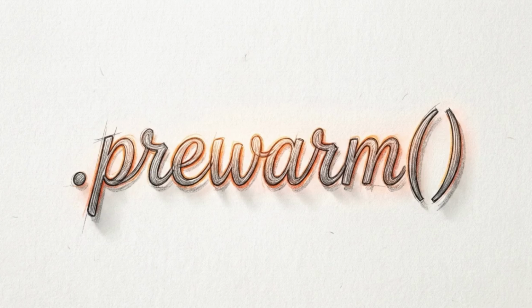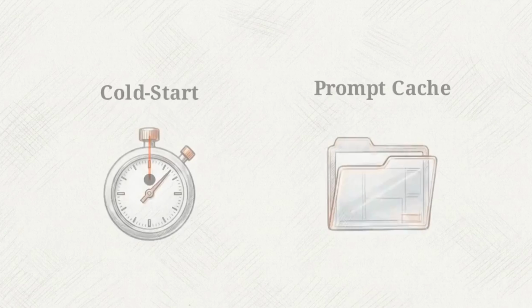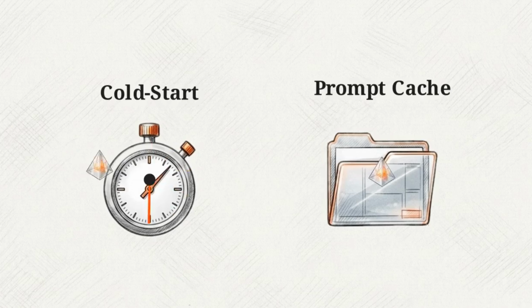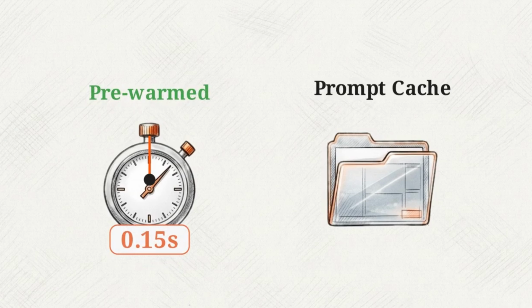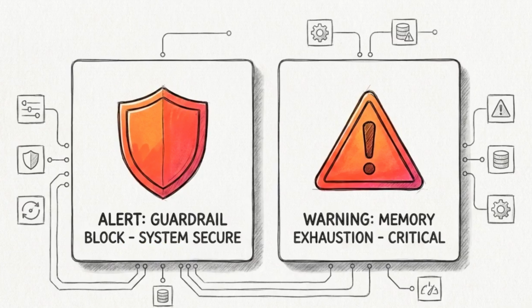To mitigate cold start latency, the framework exposes a pre-warm method. Calling this during idle states proactively loads weights and system instructions into the prompt cache, dropping first token response times under 150 milliseconds. The architecture must also explicitly handle two primary failure modes: local safety guardrail violations and context window exhaustion.